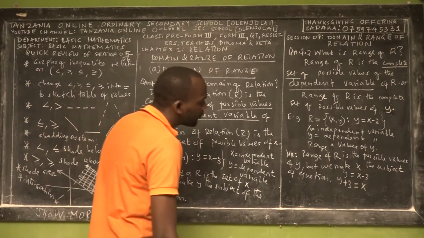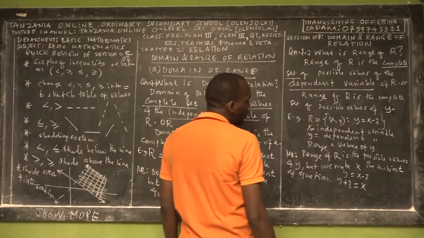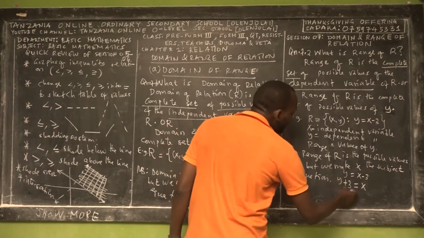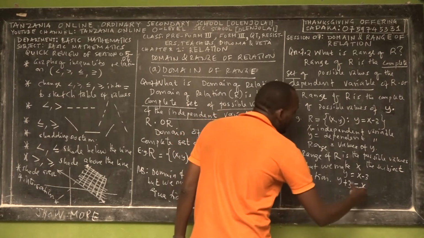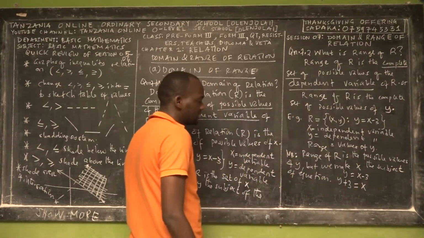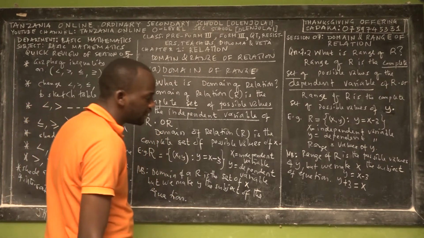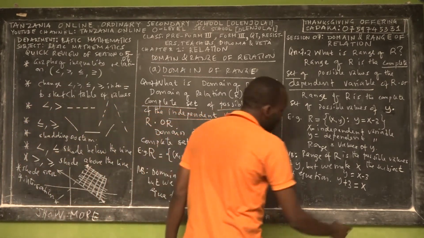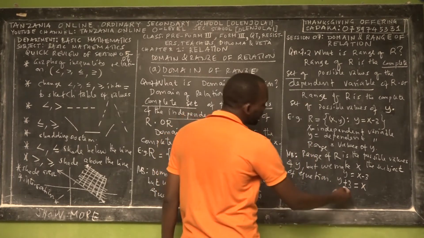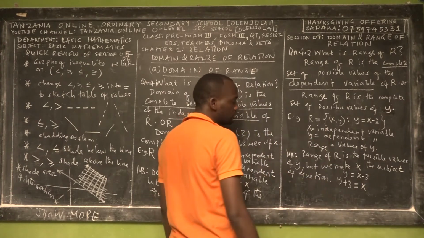So it means, what are the possible values of y that can satisfy this equation, that can give us a defined value of x, right? A defined value, so this is not infinite. So what possible values of y? For this one, we find that it's all real numbers.